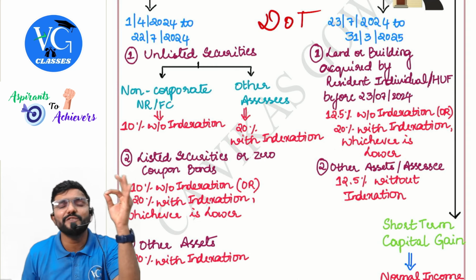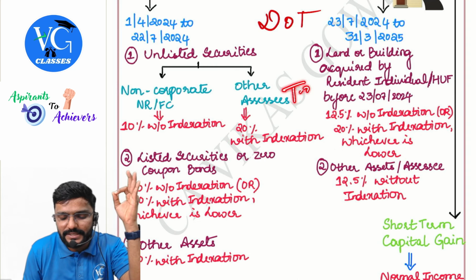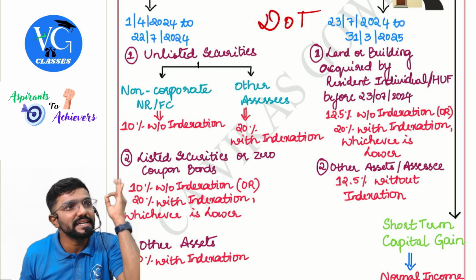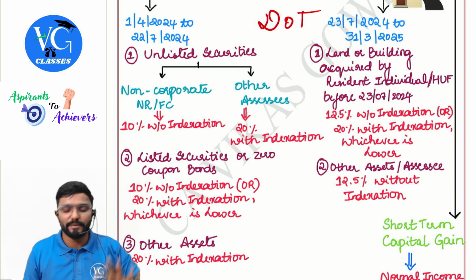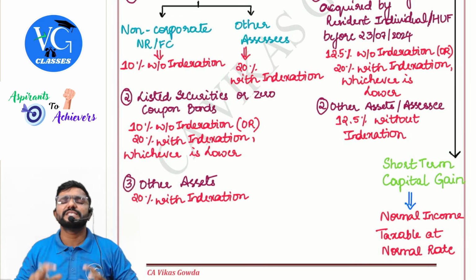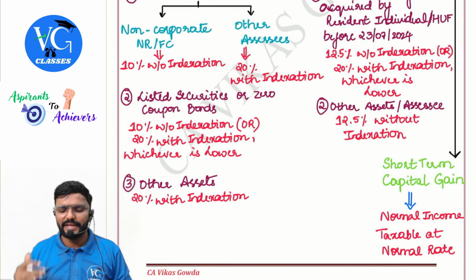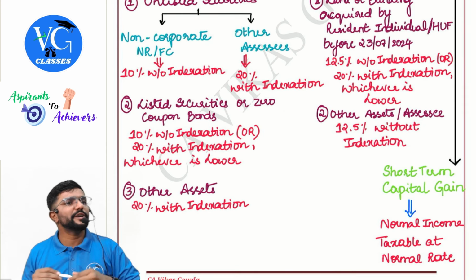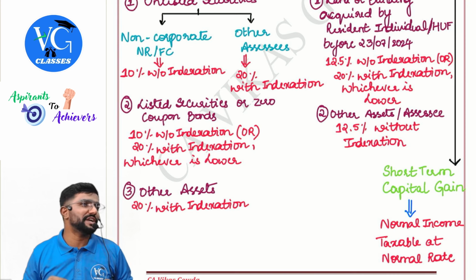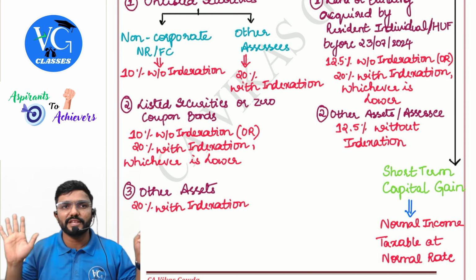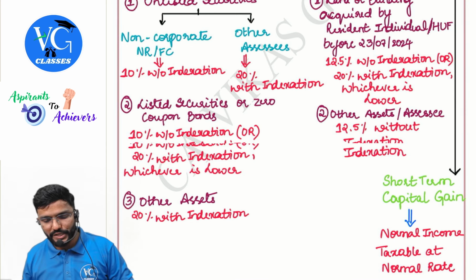And this is only while calculating tax and not while calculating income. Please be careful. If it is any other assets or assessee, then it is 12.5% on the gain without indexation. No option, nothing.